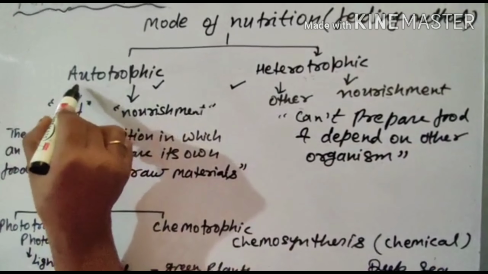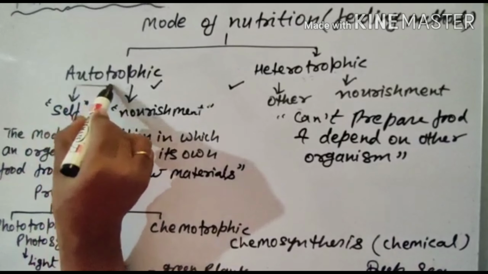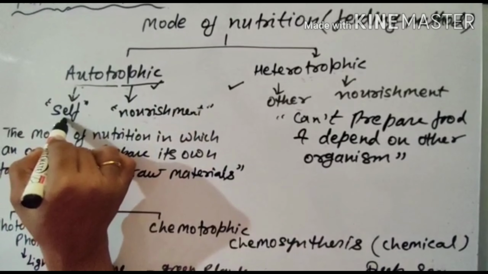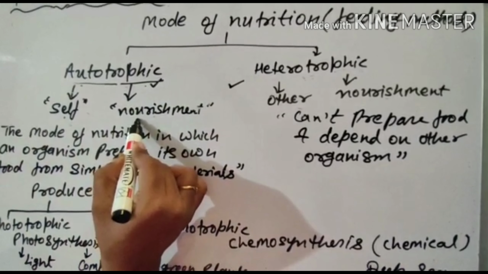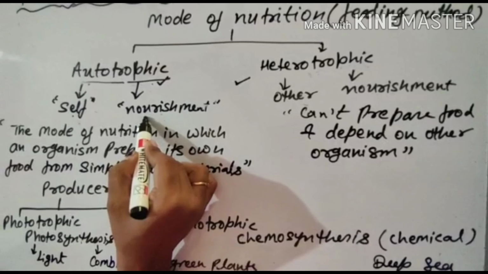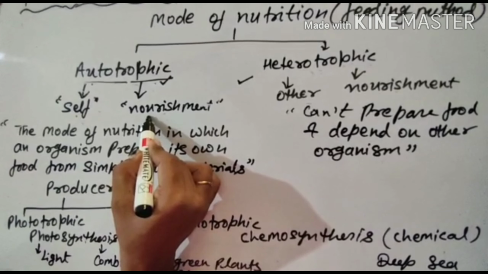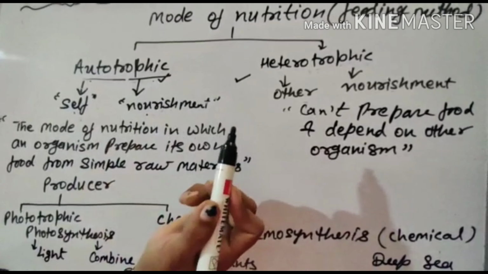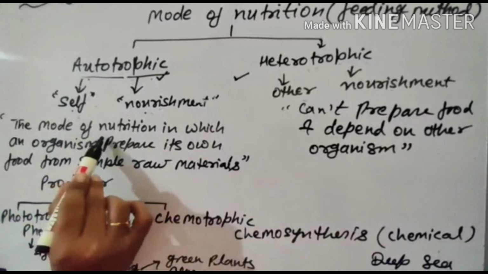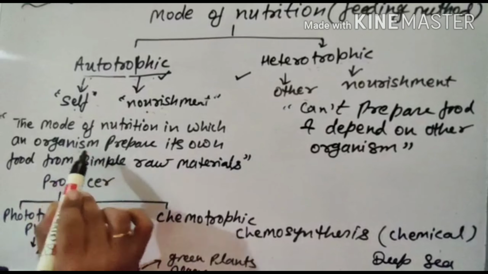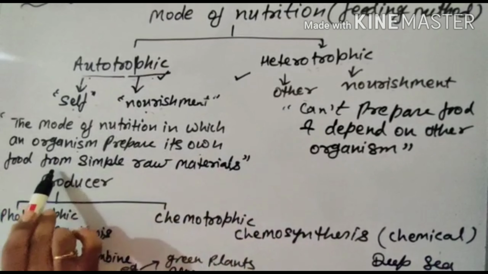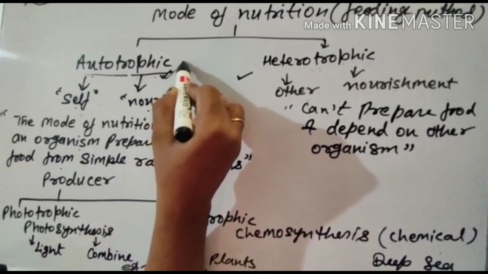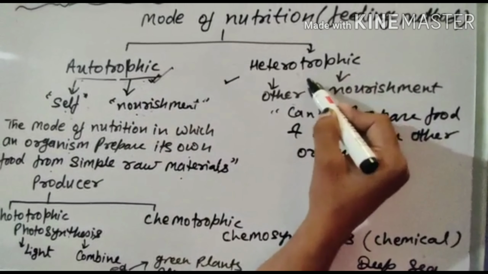Autotrophic nutrition. The term autotroph is derived from two Greek words: auto means self and troph means nourishment. So instead of obtaining their food from other organisms, plants prepare their food themselves by using substances. So we can say the mode of nutrition in which an organism prepares its own food from simple raw material is called autotrophic nutrition.